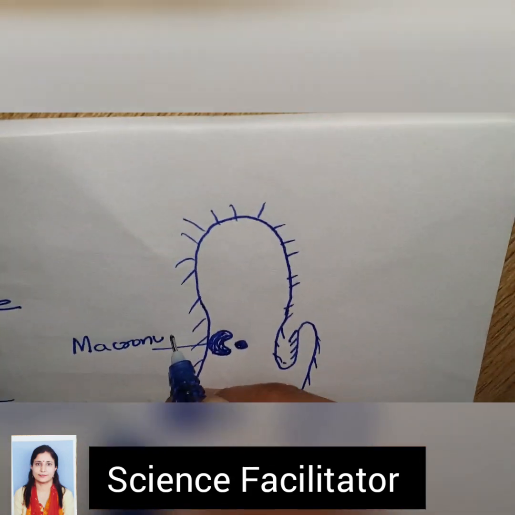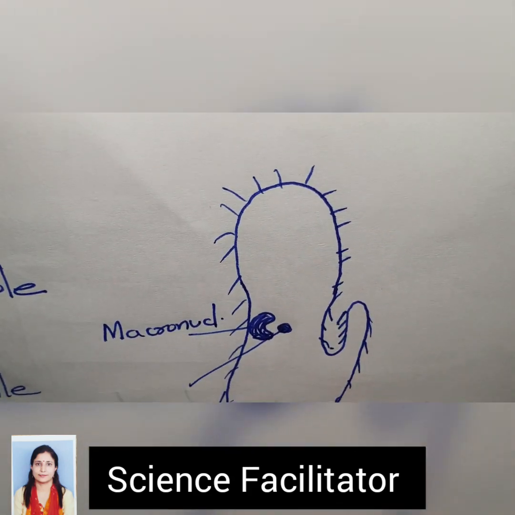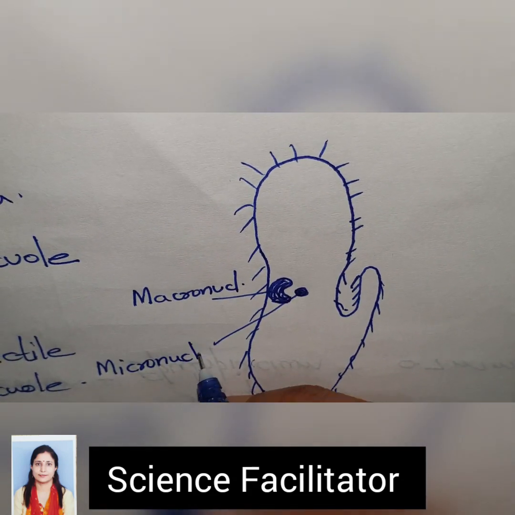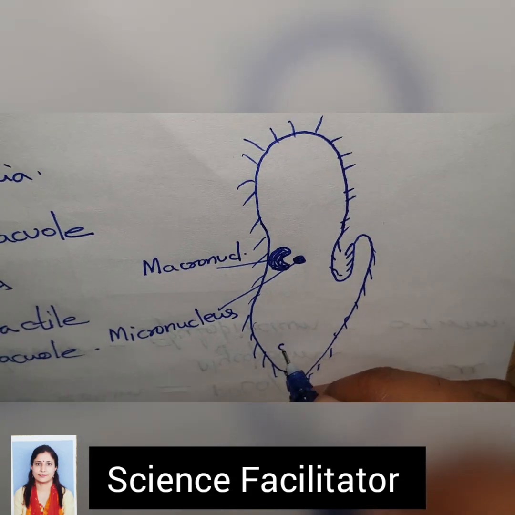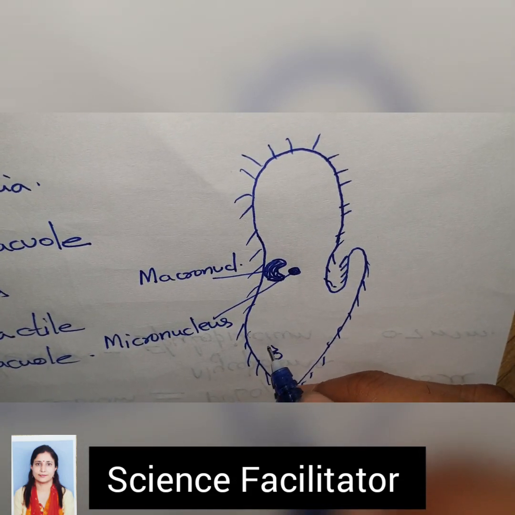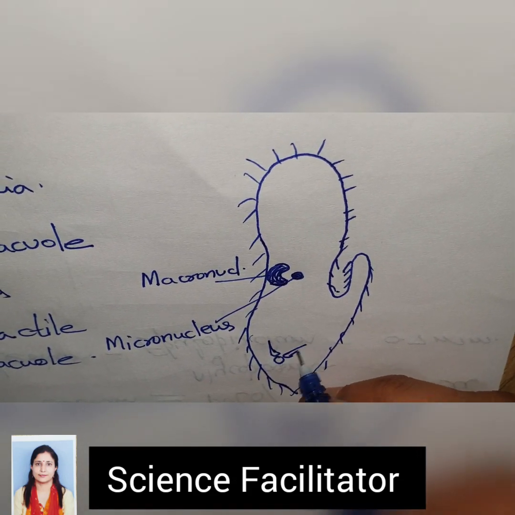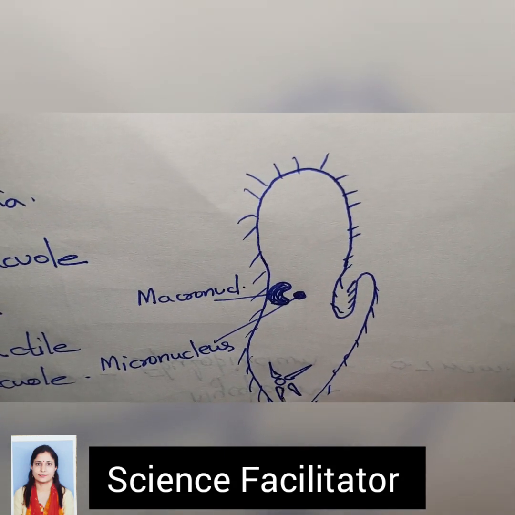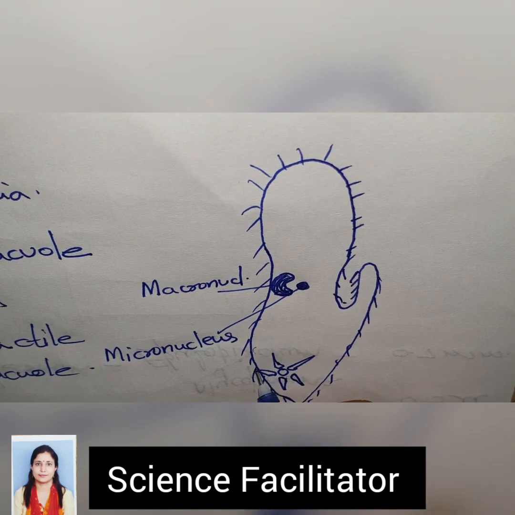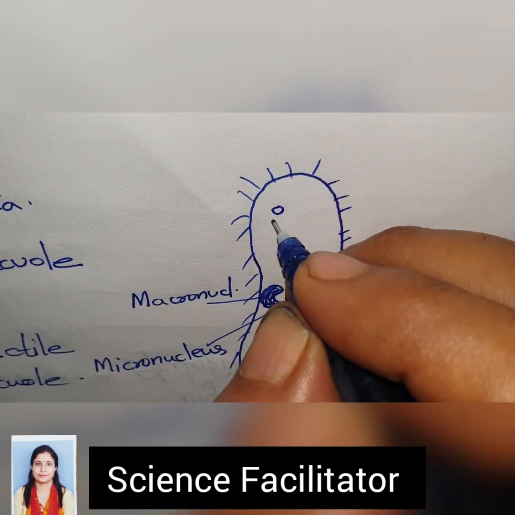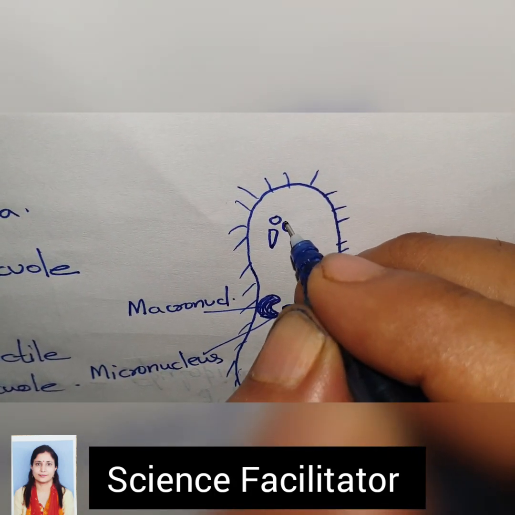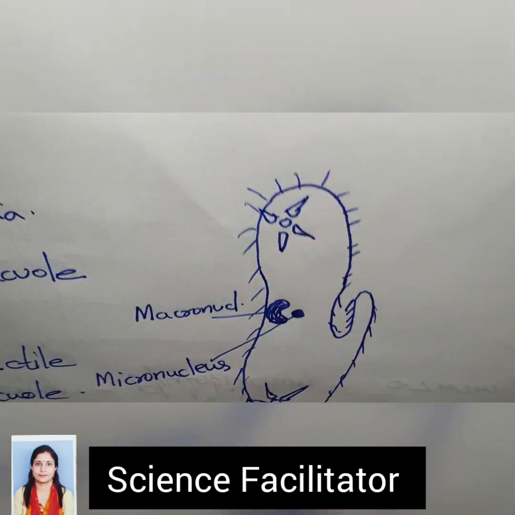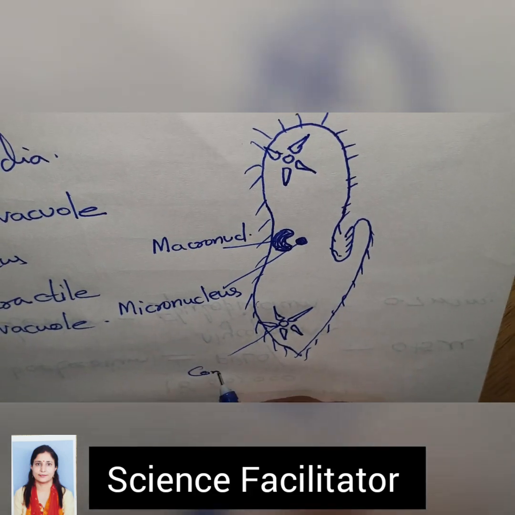Macronucleus, this one, micronucleus, the small nucleus. There are two contractile vacuoles, very beautiful, with the shape of flowers, and these contractile vacuoles control the amount of water entering inside or going outside the cell. These are the two contractile vacuoles. So you can label these. This is the contractile vacuole.